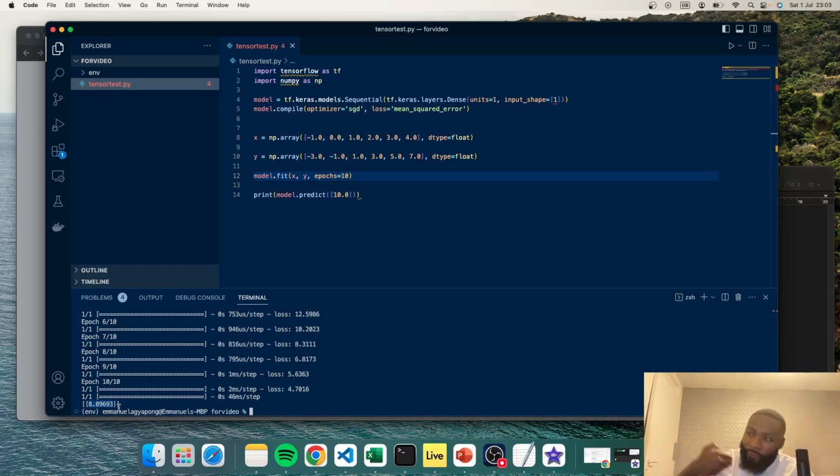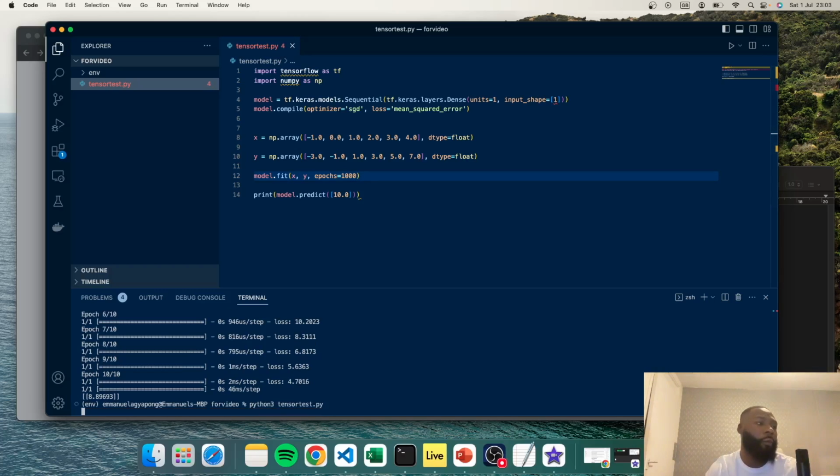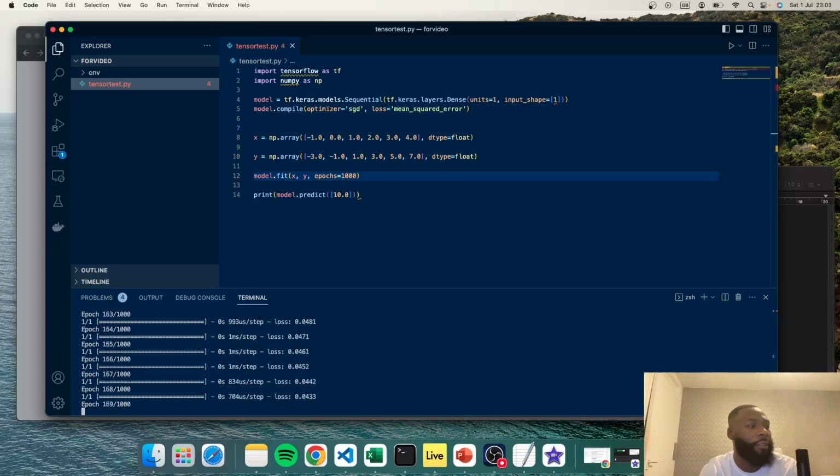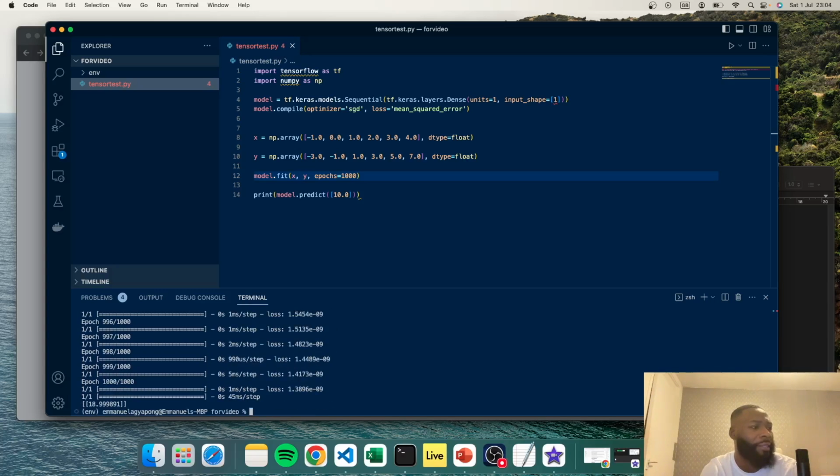However, because we haven't fed in enough data and we haven't allowed the model to learn enough times, it doesn't give us a good prediction. So if we use something like 1,000, for example, we should see that the value we get drastically improves. And in this instance, we get 18.999, which is quite close to 19 anyway.